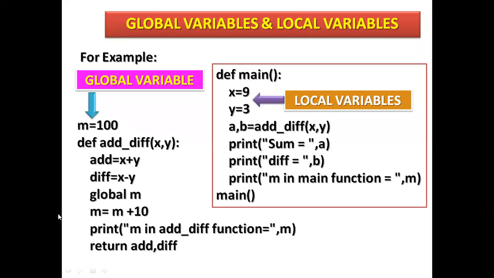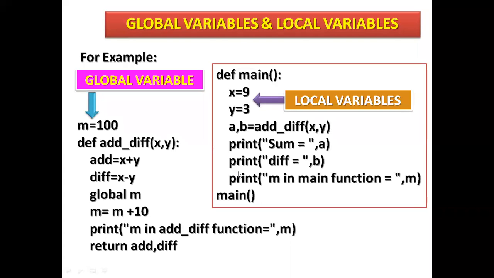So this is an example of global variables and this is an example of local. Remember one thing, a variable which is declared at the top of the program, before a function, before a module, is called a global variable.